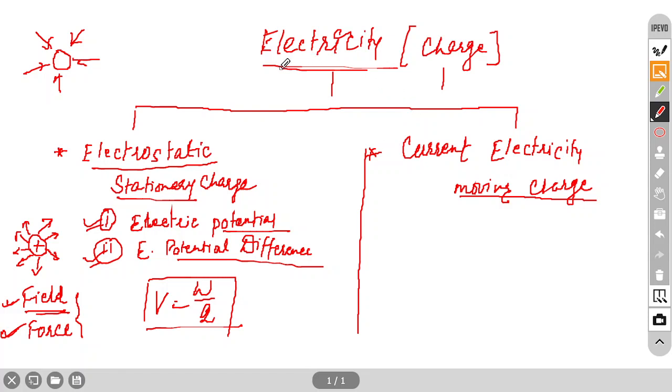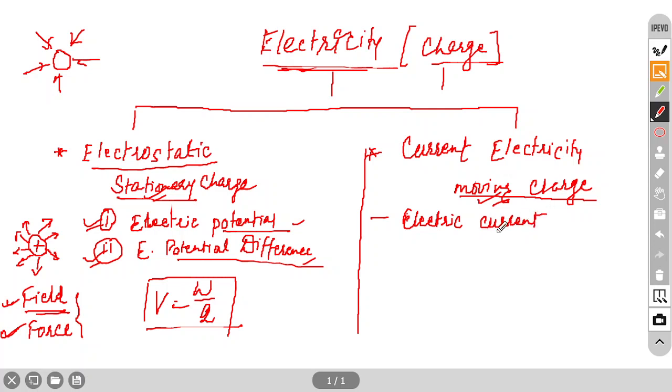So electricity is related to charge. Charge can be either stationary or moving. Stationary charge, these terms are related. Now current electricity. The first topic in current electricity is electric current itself. Current means which is flowing. So electric current.